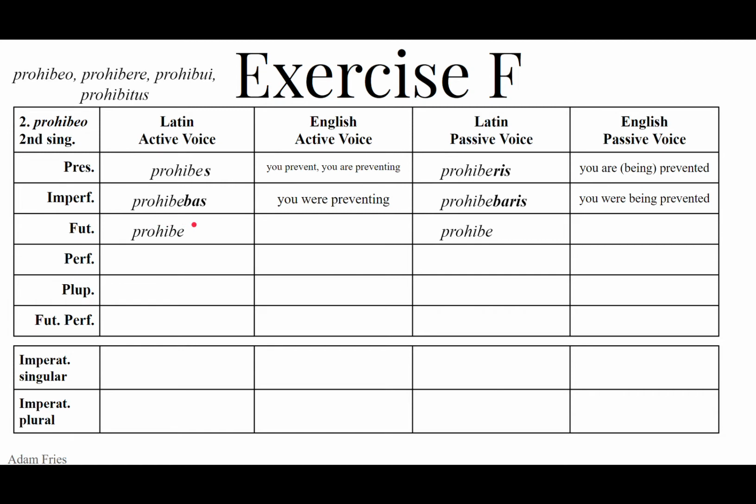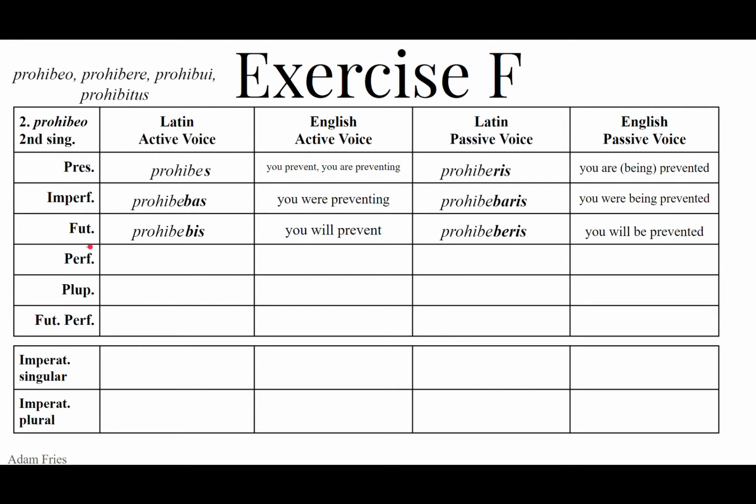For the future, we're going to have the future endings bo, bis, bit, bimus, bitis, bunt. And because we want second person singular, we'll use the bis. Prohibebis. You will prevent. You shall prevent. For the future passive, we're going to exchange this active bis for the passive beris. Beris, not beris, but beris. The endings are bor, beris, bitur, bimur, bimini, buntur, so beris. You will be prevented.